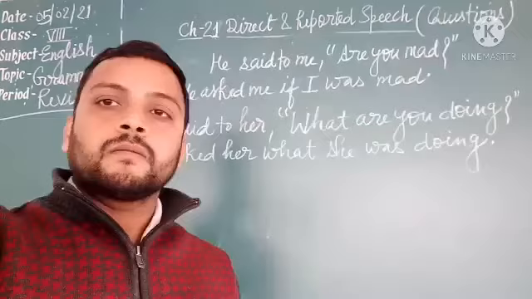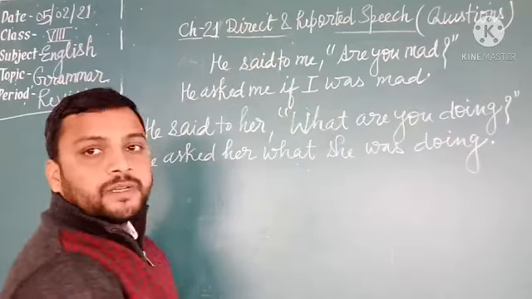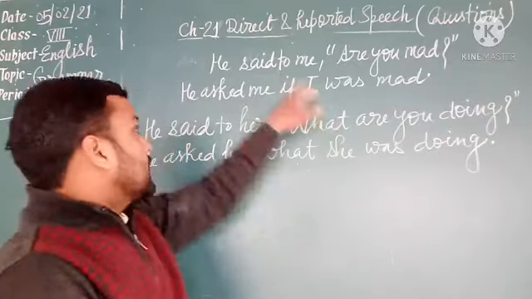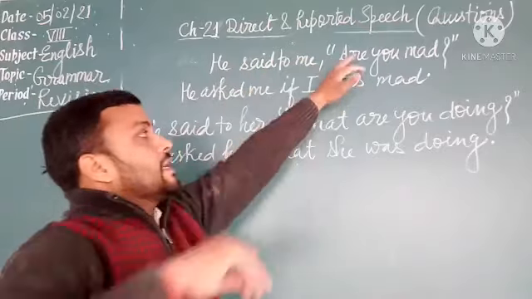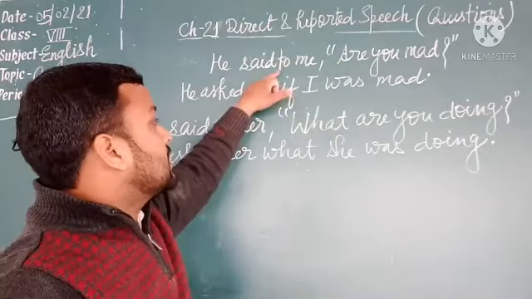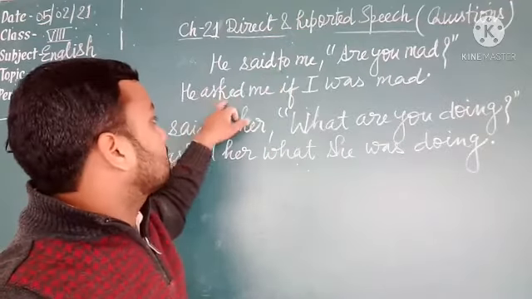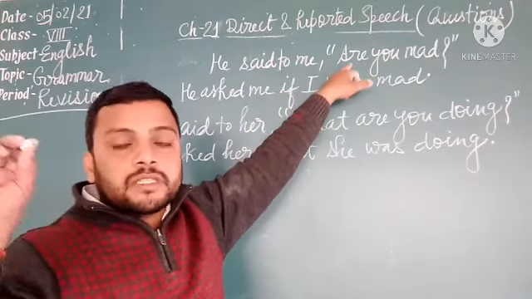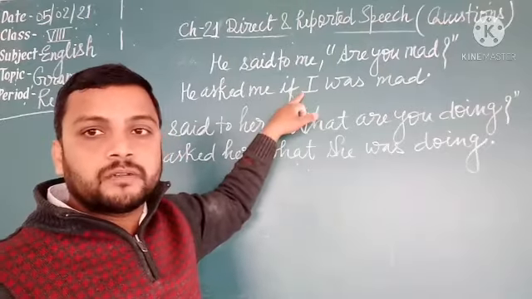Okay? Students, now see the direct and reported speech of questions, means interrogative sentence. When the reported speech is an interrogative sentence, for example, he said to me, are you mad? Students, when the reported speech is an interrogative sentence, then we change the reporting verb said or said to into asked. He asked me. Students, if the reported speech starts with any helping verb, then we use if or whether.